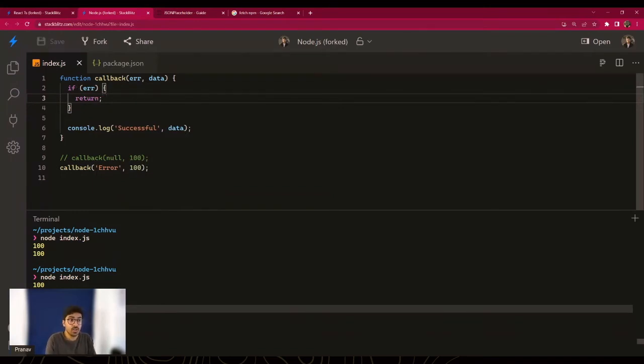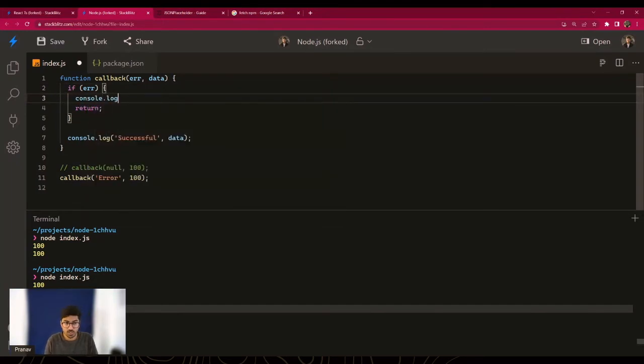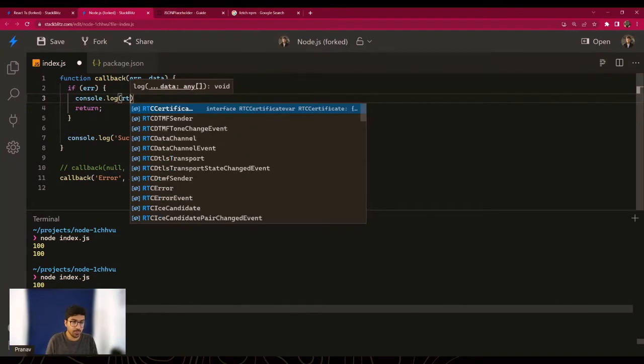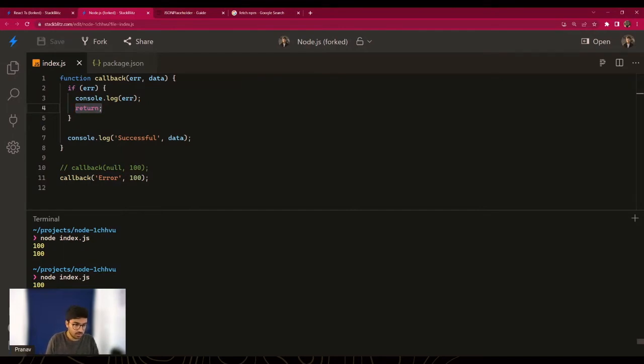This is very important. It's up to you how you handle the error though. For now, I will just print console.log, because this is obviously not a real application. So I'll just print out the error and that is it. But at least I'm returning, right? Now, if I clear and rerun this, there you go. Now we got the error, right?